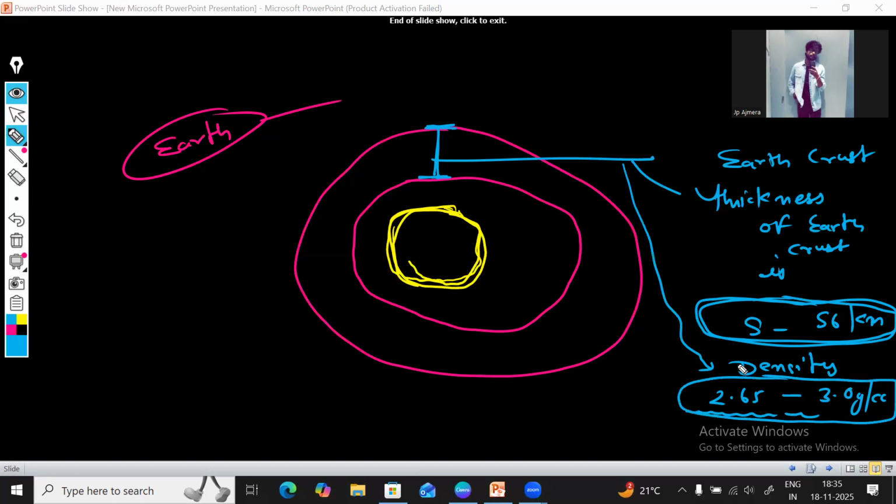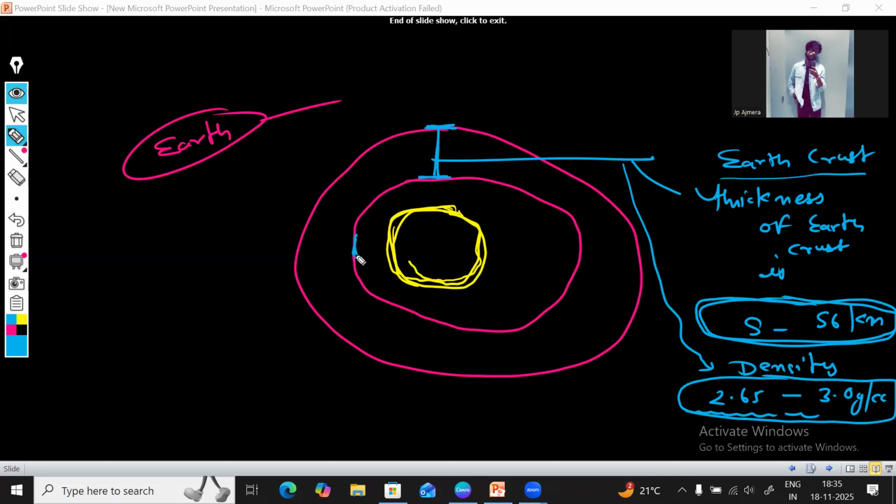But what did we study? The first layer, the upper layer of the earth, where the soil exists, is known as the earth crust. The thickness of the earth crust is 5 to 56 kilometers. What is the density of the earth crust? It is 2.65 to 3 gram per centimeter cube. Simple as that. Let's move to the next one.